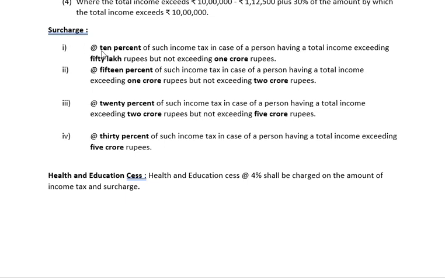Surcharge is at the rate of 10% of such income tax in case of a person having a total income exceeding 50 lakh rupees but not exceeding 1 crore rupees.